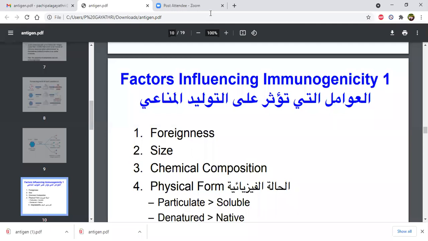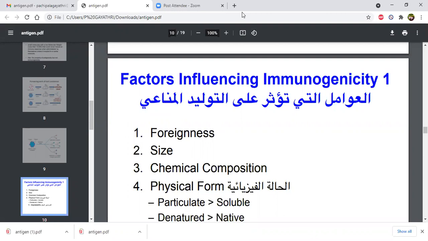Foreignness is the basic concept; immunogenicity depends on it. Then the molecular size of the antigen also influences the immunogenicity.